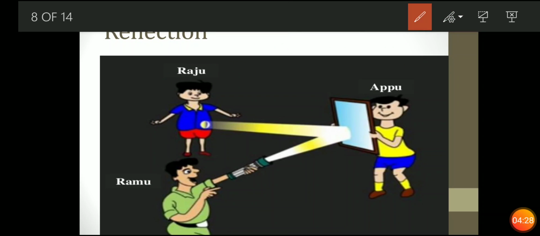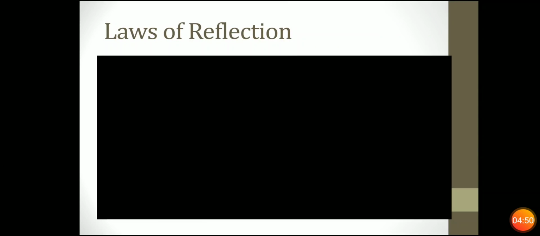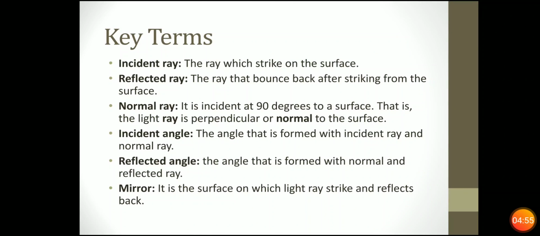Again, Ramu is having a torch in his hand. He is lighting the torch and the light ray strikes the mirror. Now Appu is handling the mirror. So when the light ray strikes the mirror, it goes back. That is, reflection takes place and it reaches Raju, and therefore we can see Raju over here. So we have studied what reflection is. Now we have the laws of reflection.